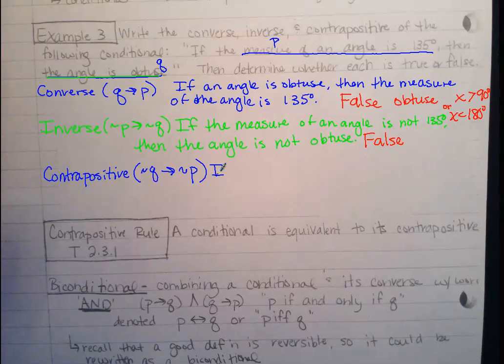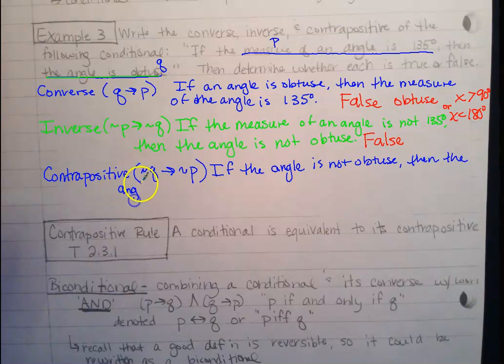So we could take our inverse and just switch their order even. Okay, so if the angle is not obtuse, then the angle, what'd you say? Okay, then the measure of the angle is not 135 degrees. Fantastic.